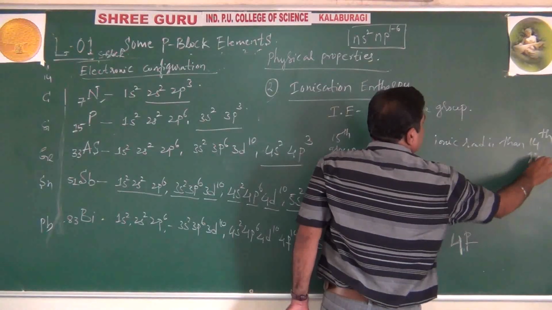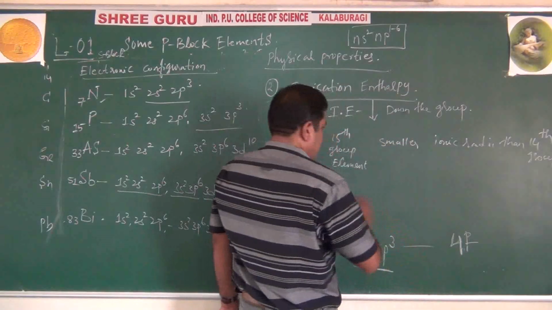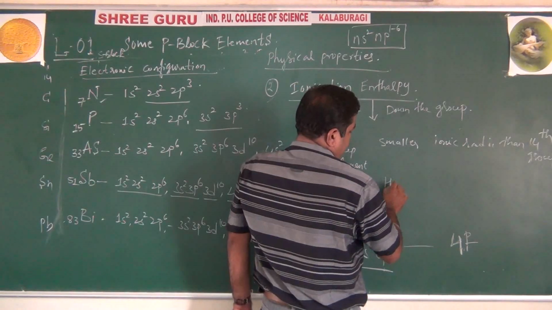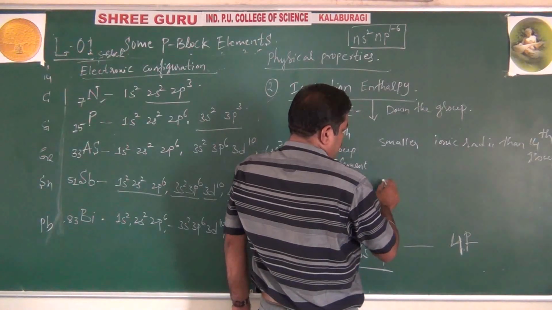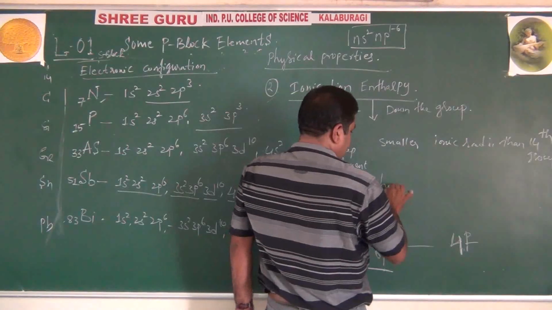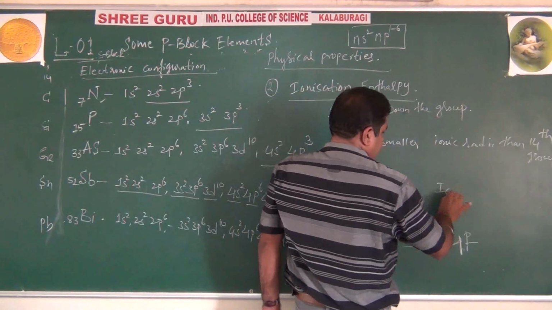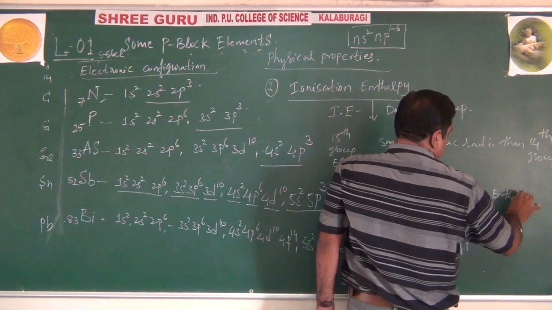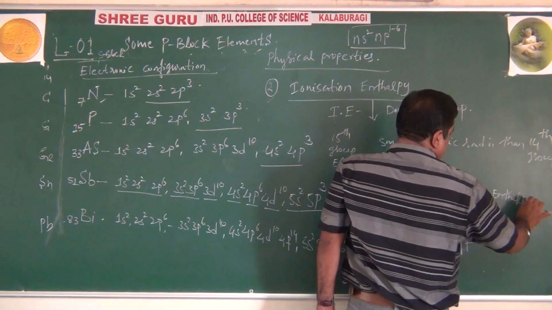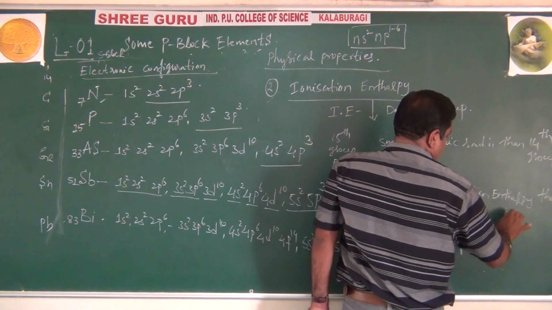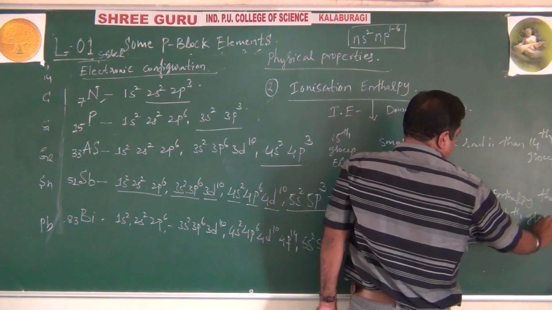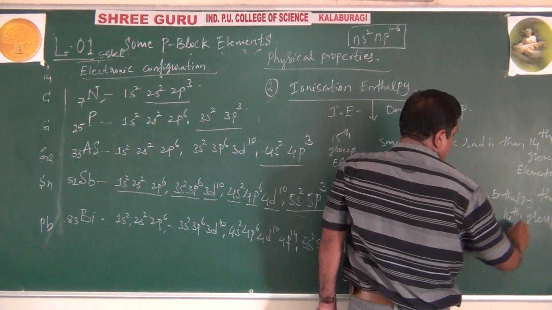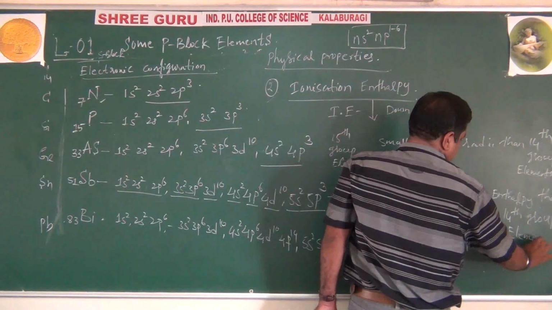14th group elements. Point B. And 15 group elements, they are having smaller ionic radius, but higher ionization energy or ionization enthalpy. Then 14th group elements.